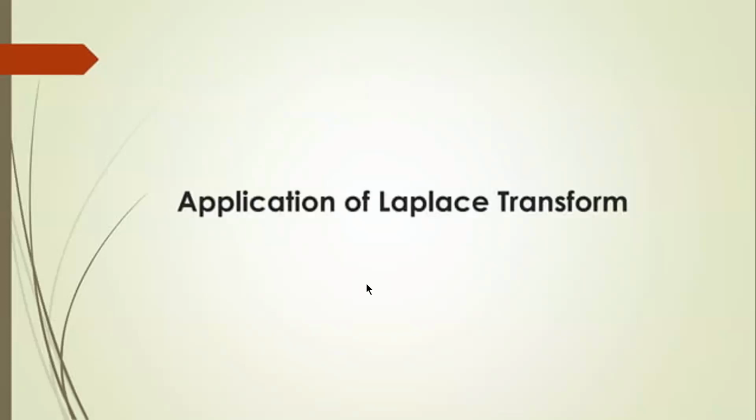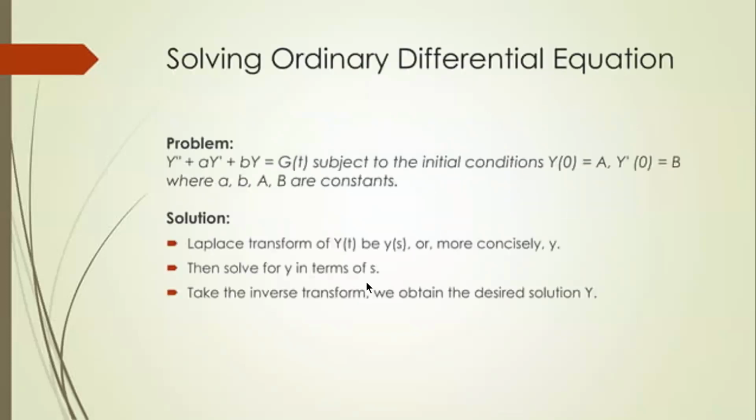Now, applications of Laplace transforms: solving ordinary differential equations. For example, y double dash plus a y dash plus b y is equal to g of t, subject to the initial conditions y of 0 equals a and y dash of 0 equals b, where a and b are constants.